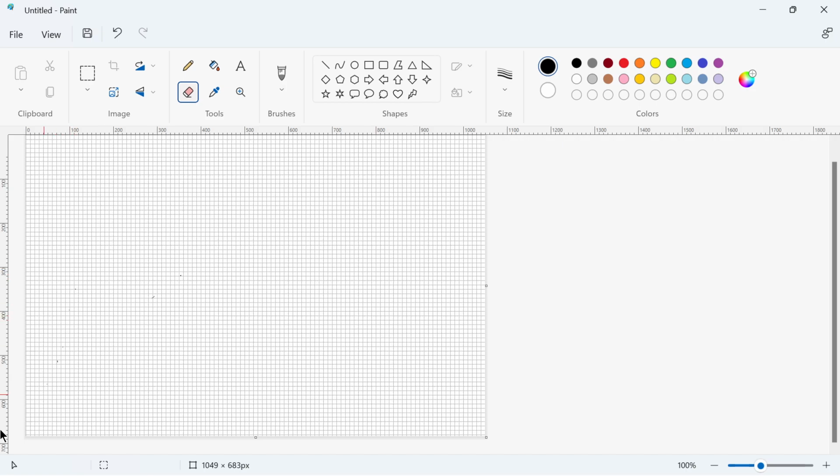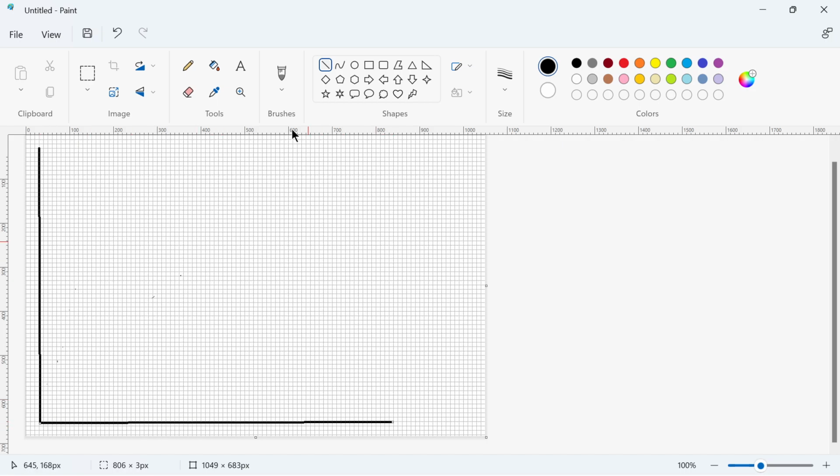Let's just draw this, because it'll probably be easier to represent. Let's draw a little graph here. Not exactly straight, but you should get the point. This is time.